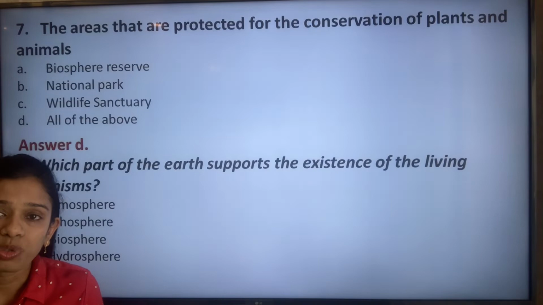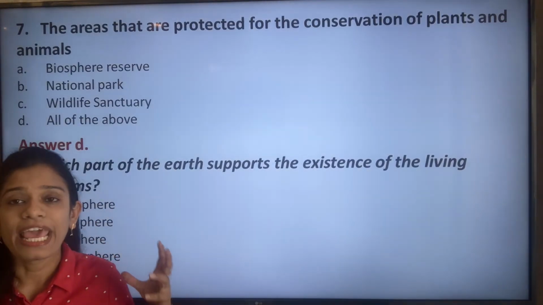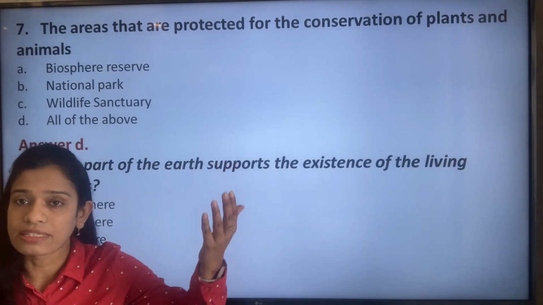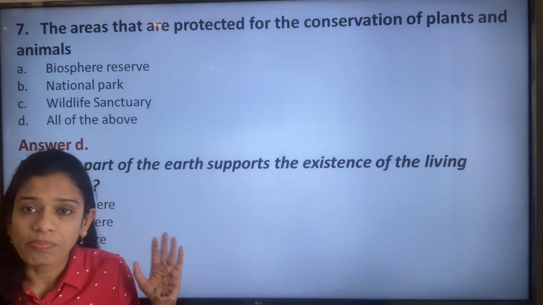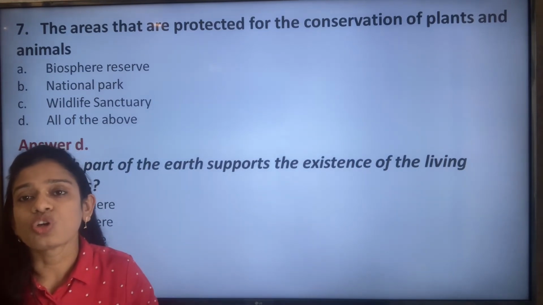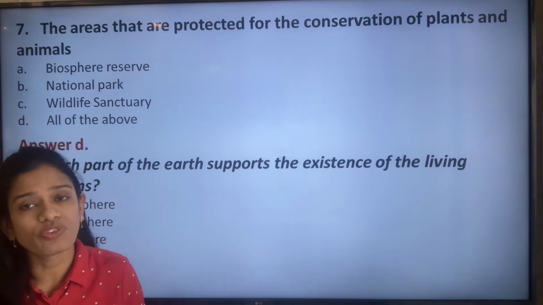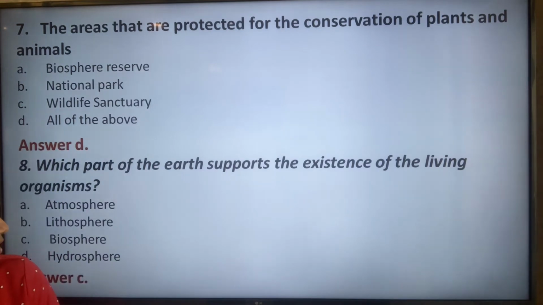So the correct option is biosphere, because living organisms require both the lithosphere as well as the atmosphere in order to exist. So that portion which constitutes all the living organisms along with the atmosphere and lithosphere is known as the biosphere. So the correct answer is option C.